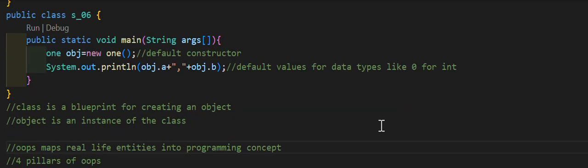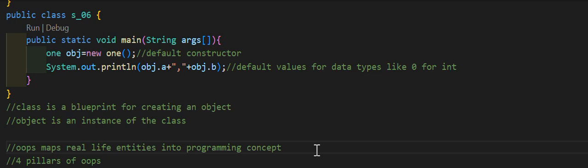Now I said OOPS. OOPS means object oriented programming. So object oriented programming maps real life entities into programming concepts. When we try to take certain things in real life into the coding world or programming world as well, then we use the concept of OOPS.